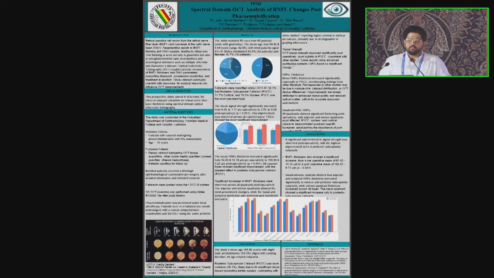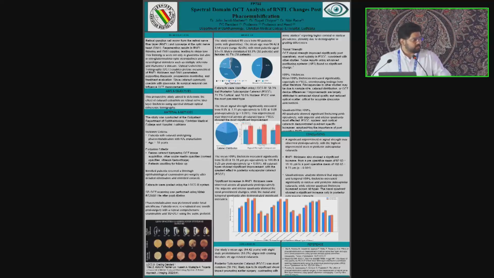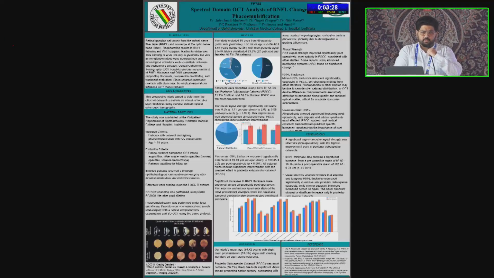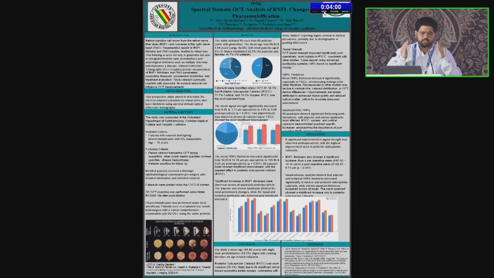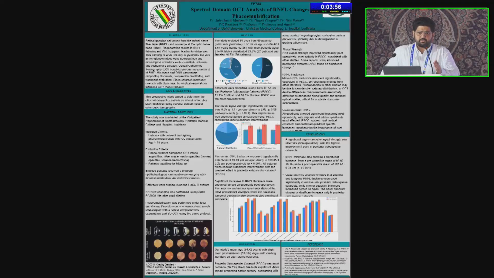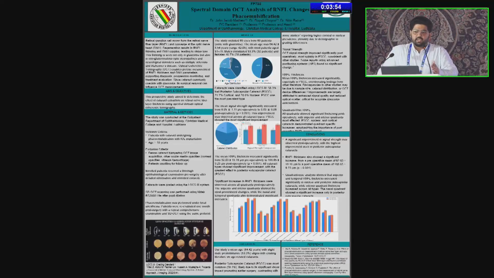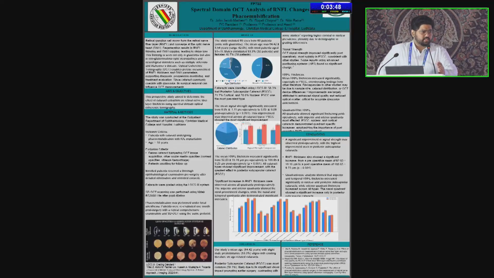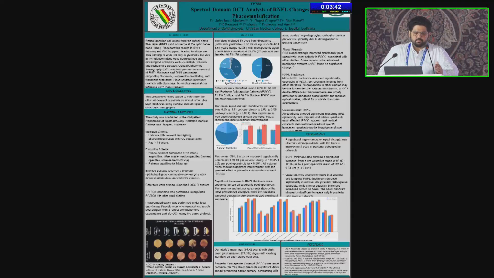So as we all know, retinal ganglion cells form the axons that form the RNFL, following which they form the optic nerve. In certain diseases like glaucoma, we see a degeneration of this RNFL thickness and ONH cupping, which leads to vision loss.